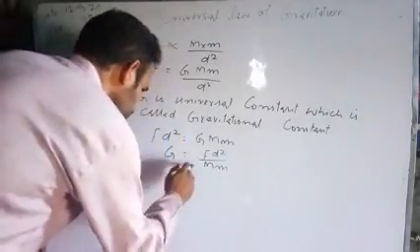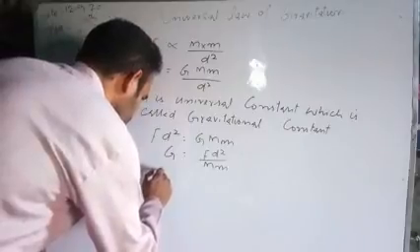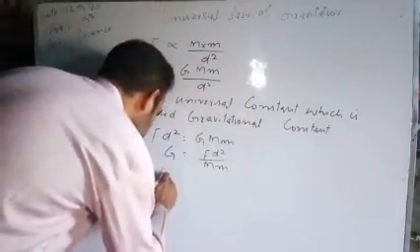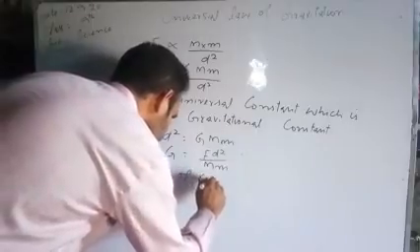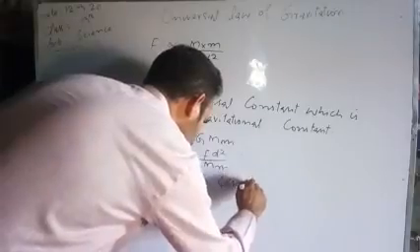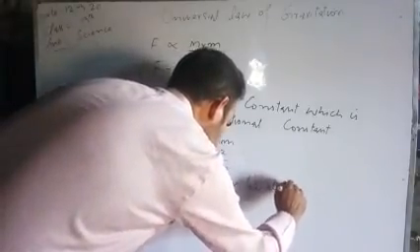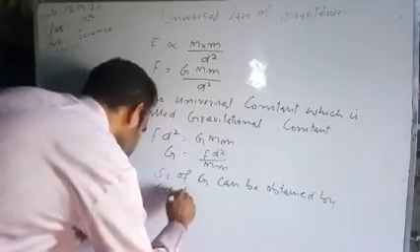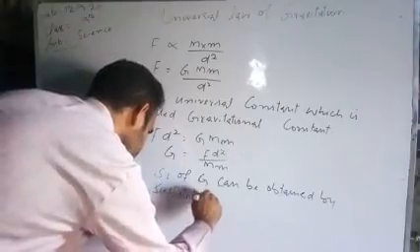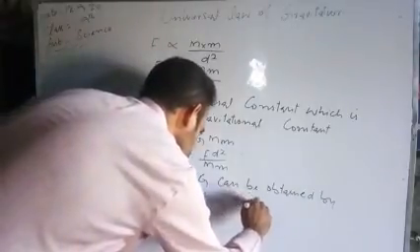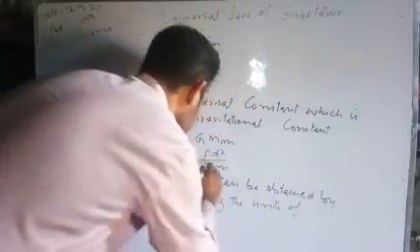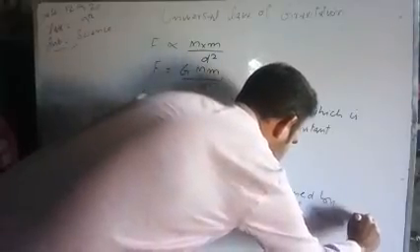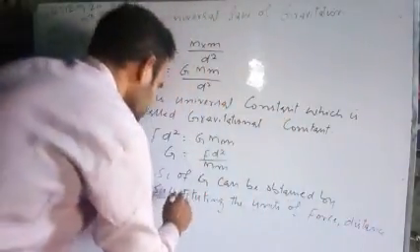So the SI unit of G can be obtained by substituting the units of force, distance and mass.